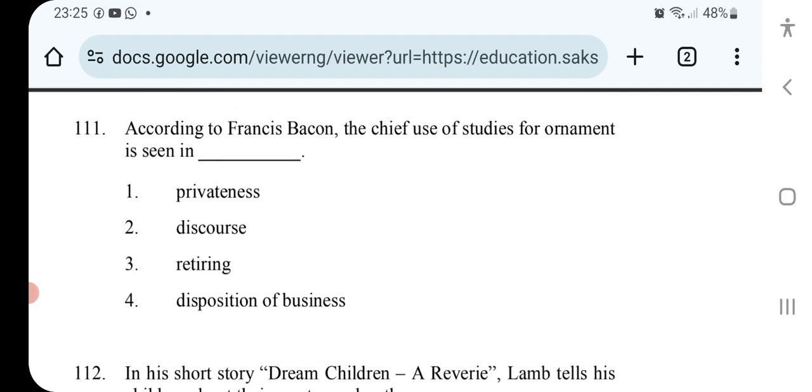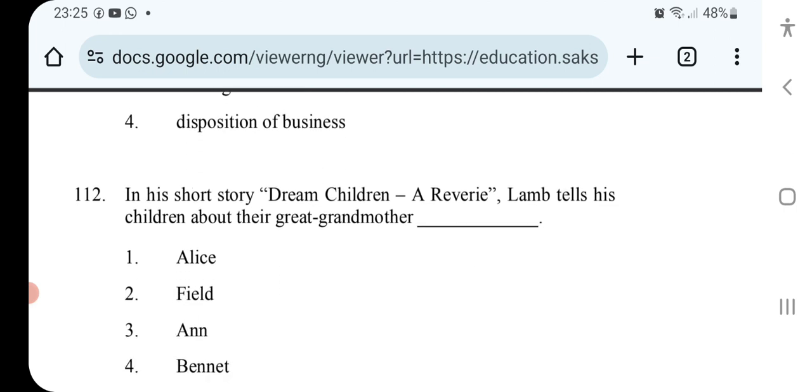According to Francis Bacon, the chief use of studies for ornament is seen in his short story Dream Children, a Reverie. Lamb tells his children about their great-grandmother.